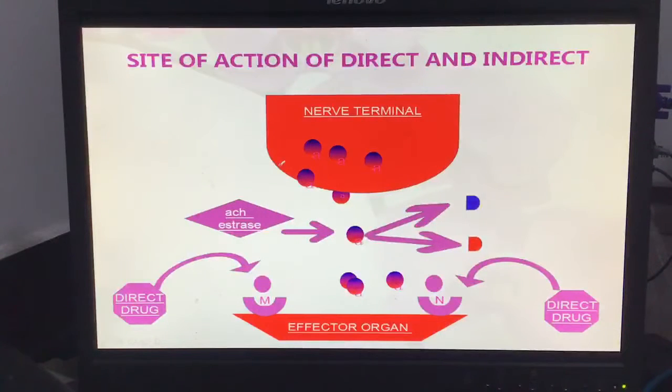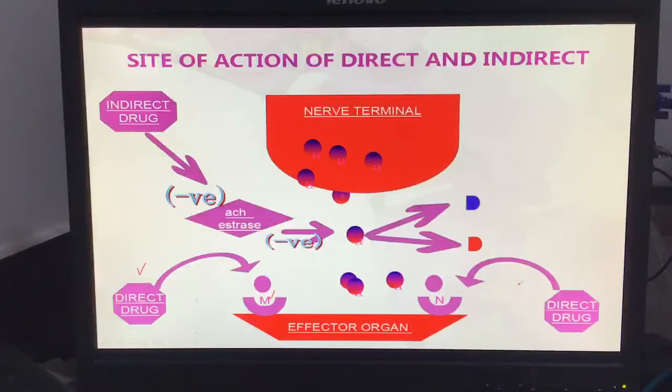Okay, the site of action has already been explained: direct action and indirect action. With direct action, the drug goes and binds directly to the muscarinic receptor. Indirect drugs block acetylcholinesterase, either reversibly or irreversibly: a temporary block or a permanent block.